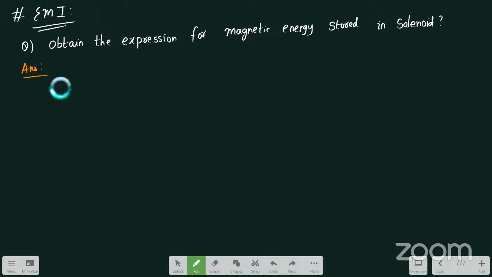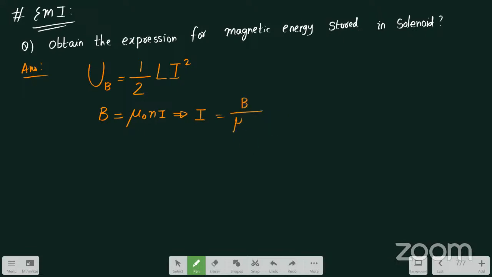So see here, energy stored in a magnetic field is given as what? I know that energy stored in a magnetic field is given as UB equals 1 by 2 L into I square, where L represents self-inductance and I represents the current. And magnetic field due to a solenoid is given as B equals mu naught N into I. From here, I can determine the value of I as I equals B divided by mu naught into N.